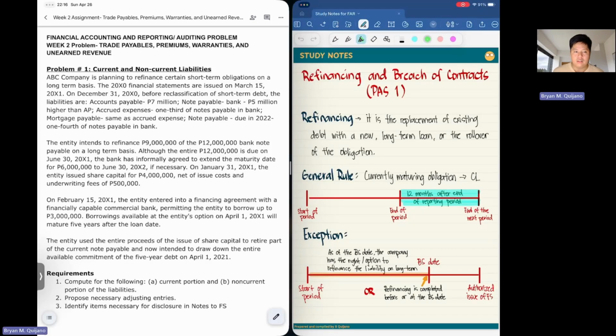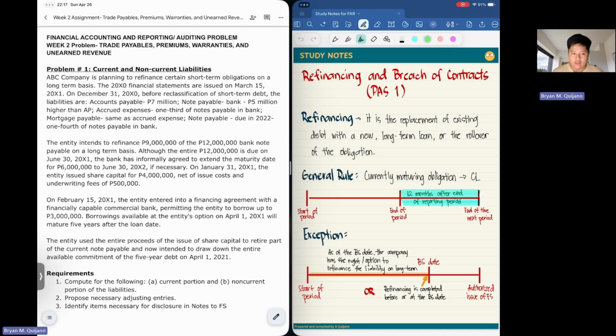Good day, everyone. In today's discussion, we will focus on an important topic in financial accounting and reporting, or if you are taking auditing problems, which is financing and breach of contracts according to PAS 1.